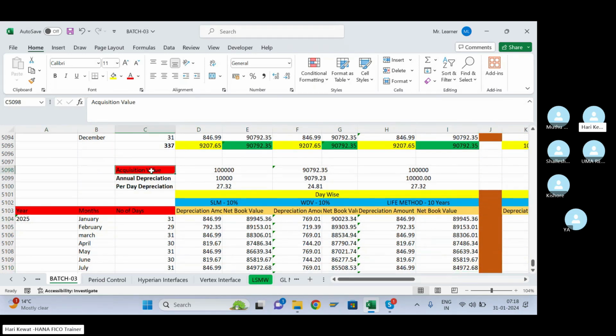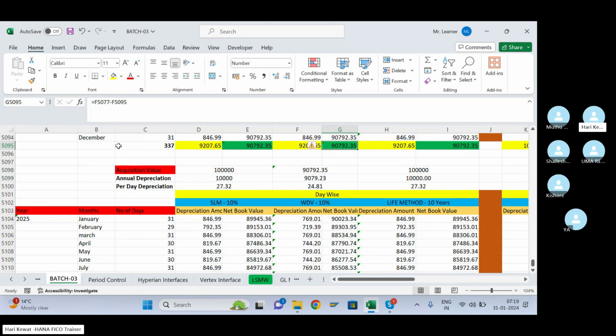Okay. So acquisition value: in the straight line method, it always charges the rate of depreciation on the original acquisition value. So for the straight line method, the acquisition value will remain 1 lakh only. But in the WDV method, it always charges the depreciation on the net book value. We have already discussed the straight line method concept and the WDV method. So next year, based on the WDV method, it will charge the depreciation on the net book value left at the end of the year.